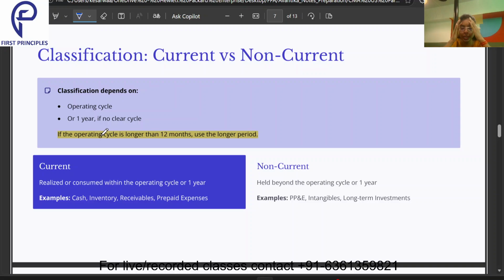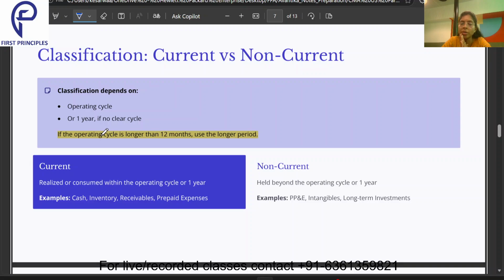Acha, how do we determine the current versus non-current duration? Current means what? If the duration of maturity of a particular asset or liability, or the life of a particular asset, the operating cycle, is equal to 1 year or maybe more than that, that's how we determine current versus non-current in a nutshell.